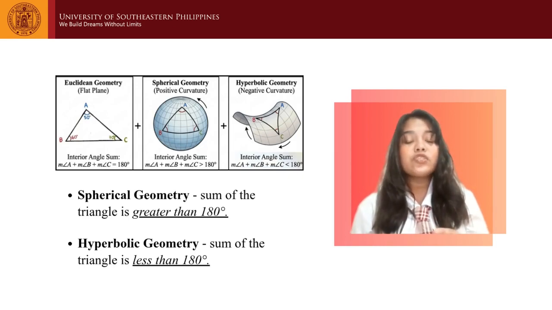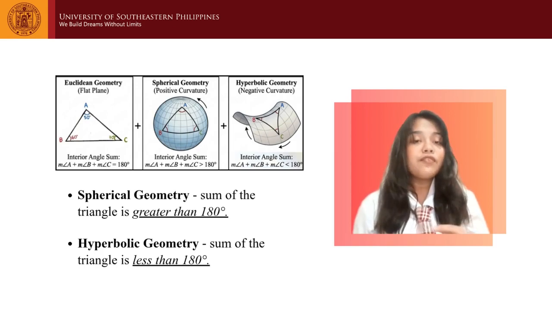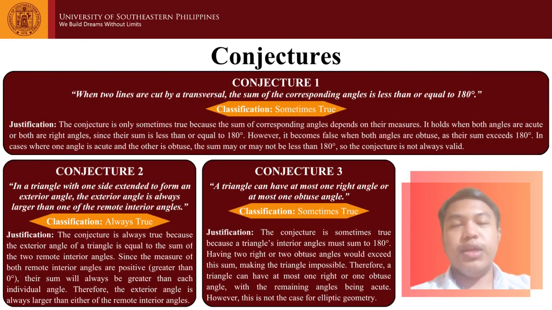This shows that geometric properties depend on the assumptions we make about the surface, highlighting the difference between Euclidean and non-Euclidean geometries. Now, for the conjectures, we've established three conjectures. For the first conjecture, this is based on diagram A.